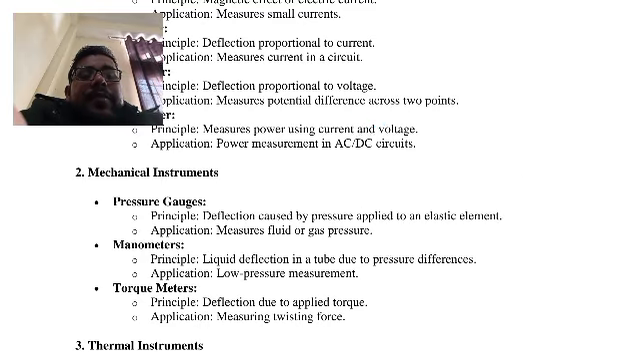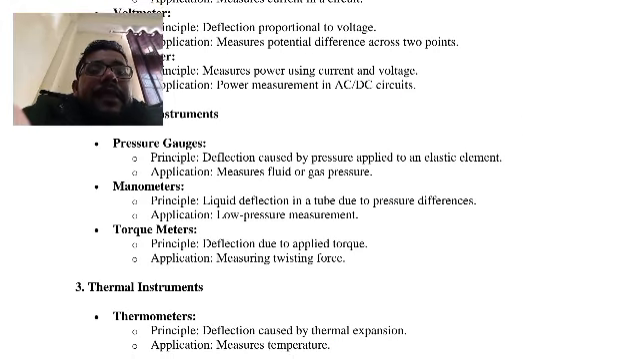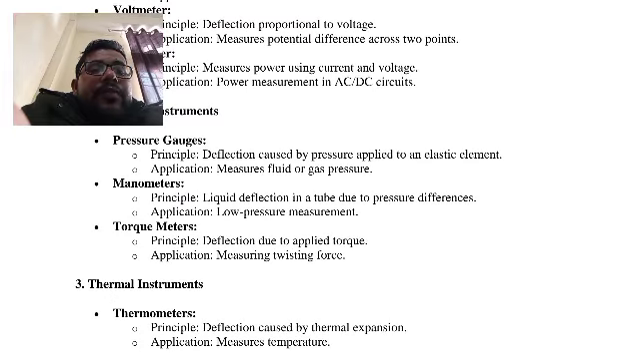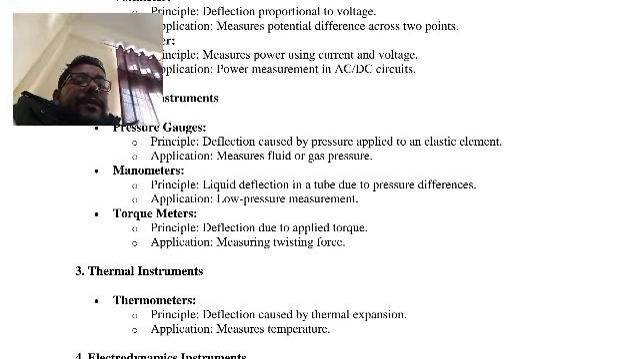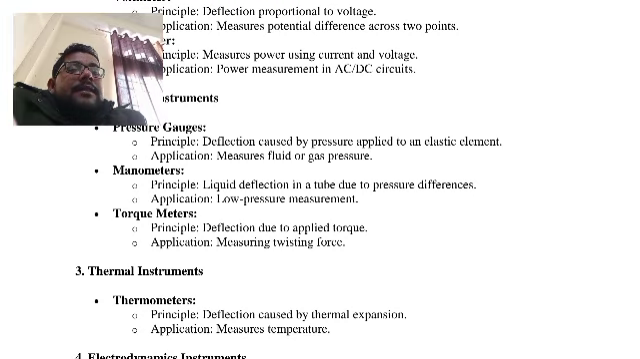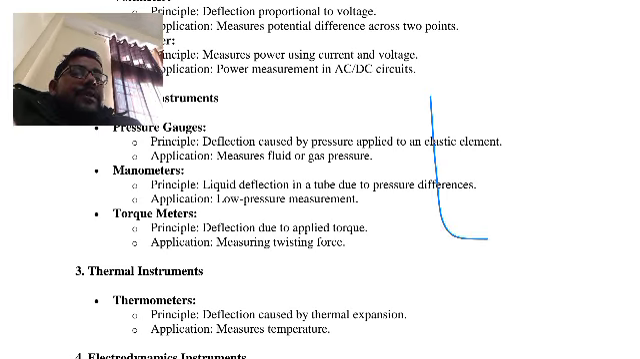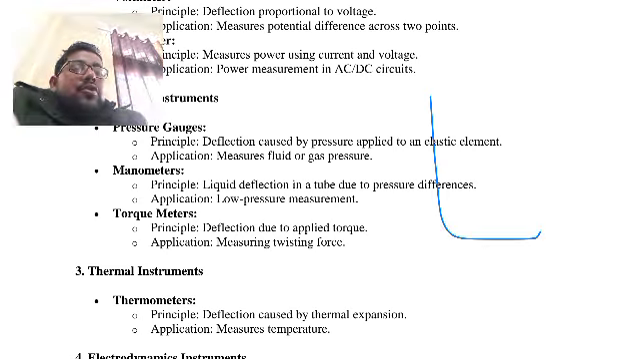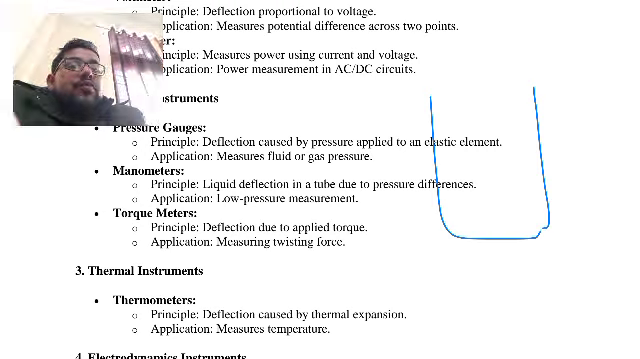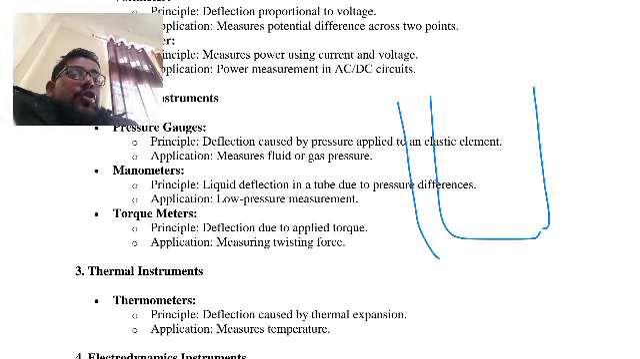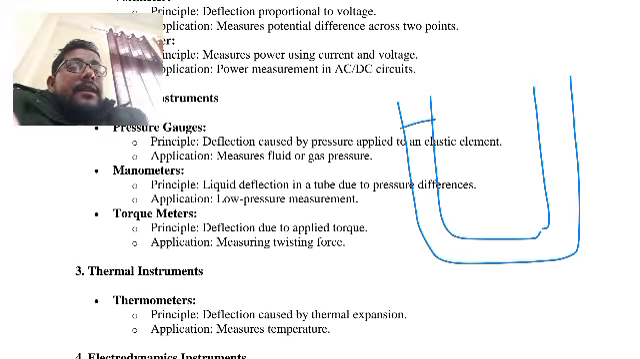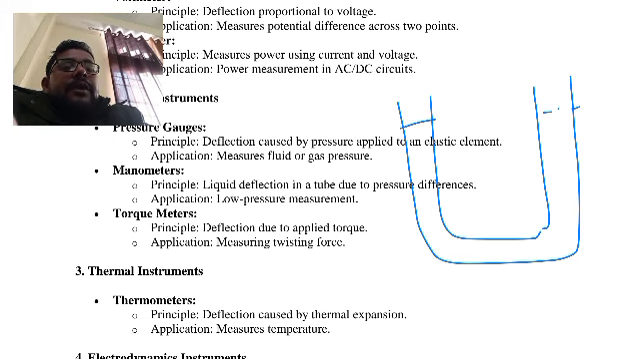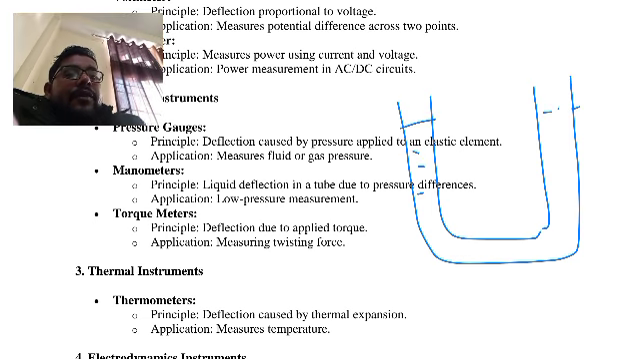Manometer: the liquid deflects in a tube due to pressure differences. So you follow pressure measurement. Suppose this is the tube. We are talking about the U-tube manometer. The general principle is the U-tube. Suppose initially the liquid is at the same level, with the liquid filled here.